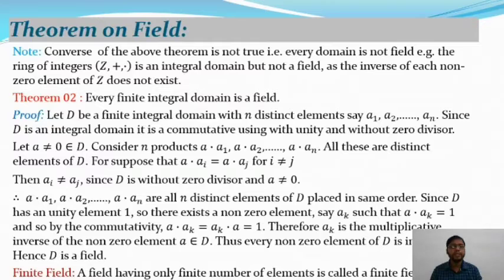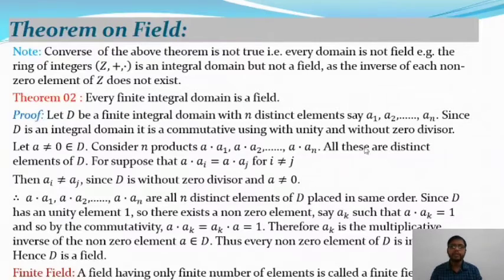Thus every non-zero element of D is invertible, that means has an inverse. So this is the definition of a field. So D is a field if it is commutative, it has a unit element and every non-zero element has an inverse. So any integral domain is commutative as well as it has an identity element and is without zero divisor.